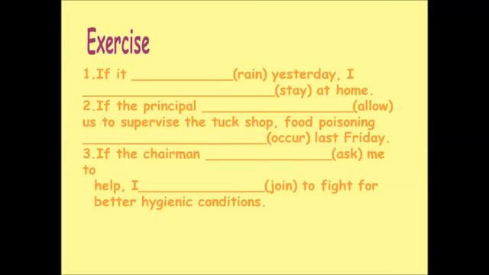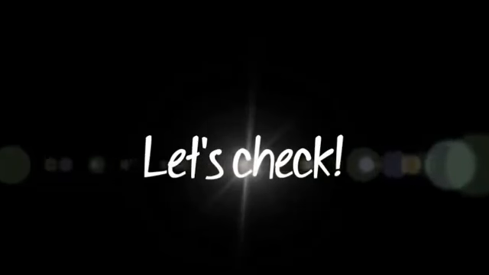Observe properly the correct form of the verb. For number 1, if it blanked yesterday, I blanked at home. For number 2, if the principal blanked us to supervise the tax shop, food poisoning blanked last. And for number 3, if the chairman blanked me to help, I blanked to fight for better hygienic conditions. And now, let's check your work.